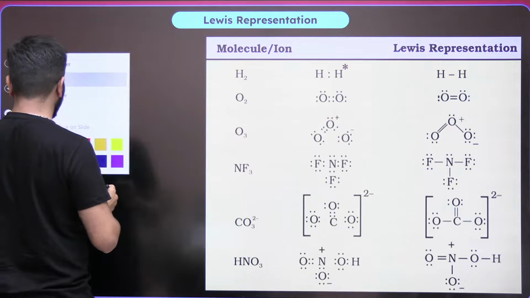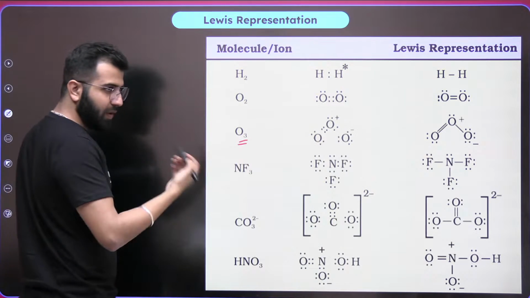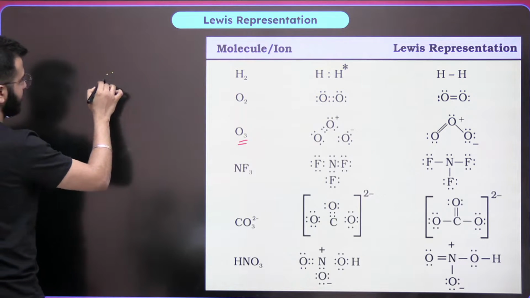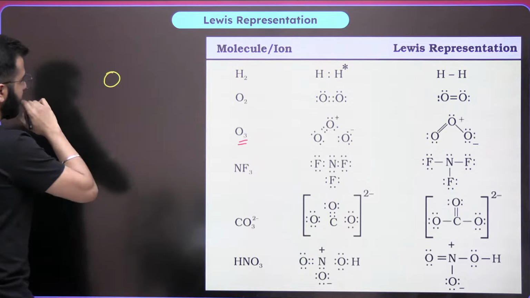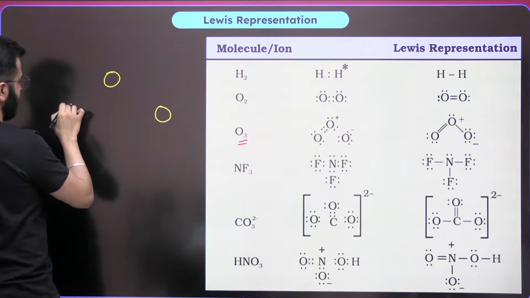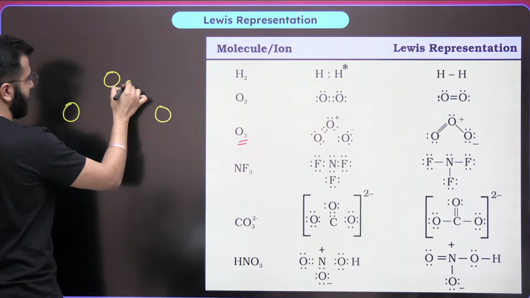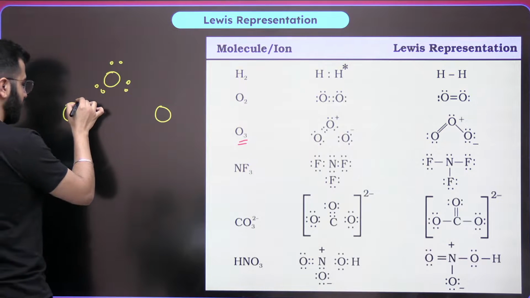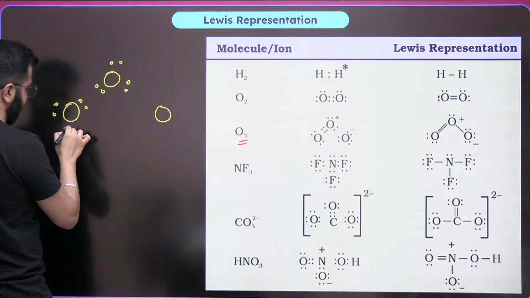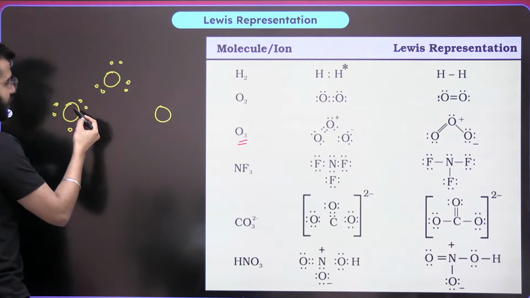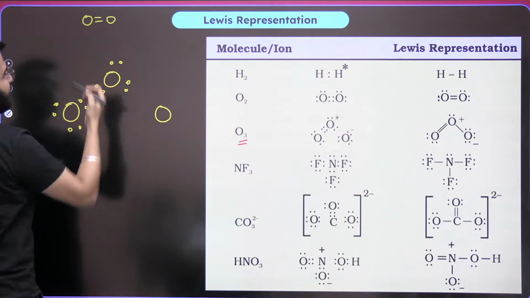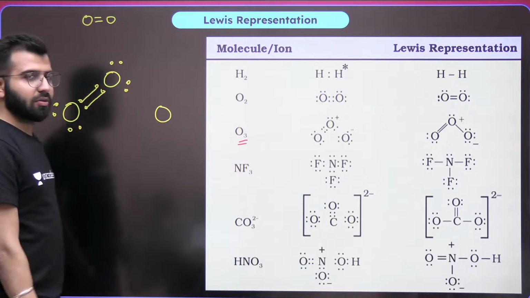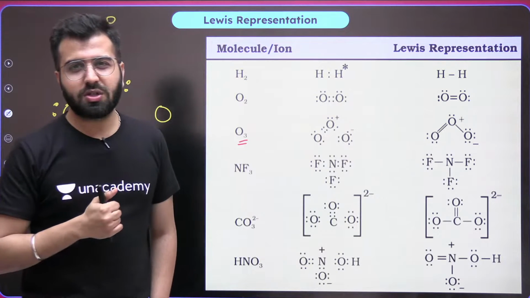Now, let's do this. What if we have O3? We'll make the structure of O3, guys. Oxygen, oxygen, oxygen. Okay? How many electrons? 6. See, do you know that oxygen has a double bond with oxygen? This is an oxygen molecule, but there is one more oxygen which comes up.